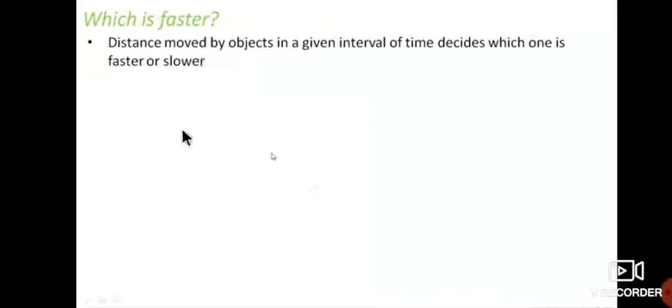Then for that concept, what is faster? Faster means the distance moved by an object in a given interval of time. The distance moved by an object in a given interval of time decides which one is faster or slower.